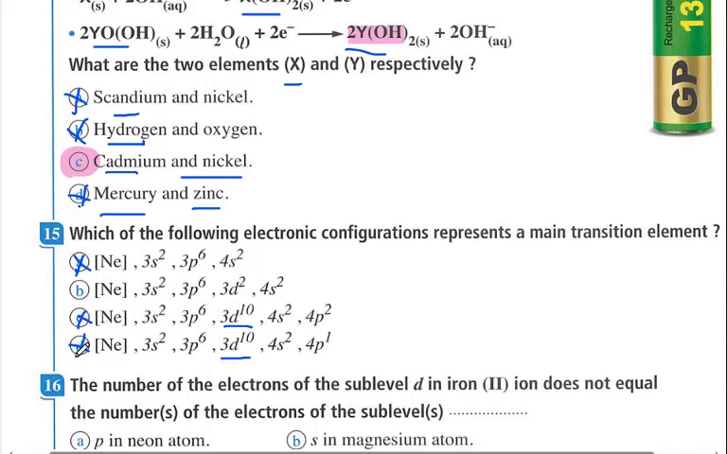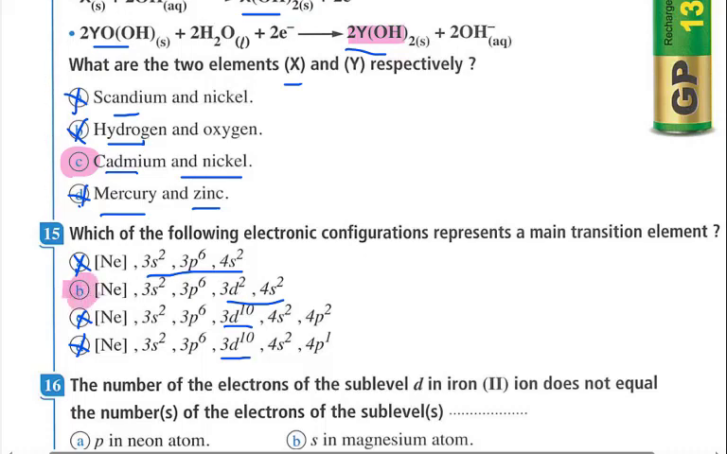So C and D are excluded. Here there is no d at all, there is no d sublevel. So here 3s2, 3p6, 3d2 and 4s2. So 3d2 is occupied with electrons but not completely filled. This is the electronic configuration of titanium, and B here is the correct answer.